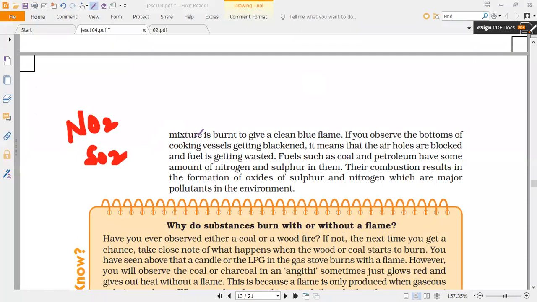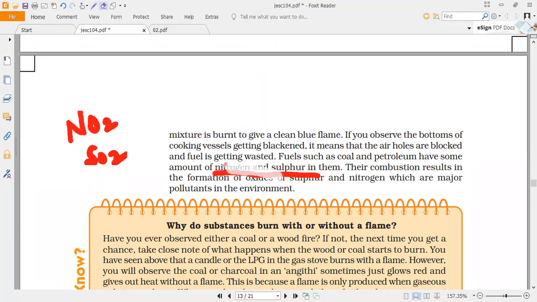That is why the burning of coal and petroleum, that is what fossil fuels we can say, we'll study that next. Burning of fossil fuels always leads to environmental pollution, because they contain, along with the hydrocarbons, nitrogen and sulfur also. These will react with oxygen and produce harmful substances like nitrogen monoxide, nitrogen dioxide, and sulfur dioxide, etc. So that is what you have to remember.